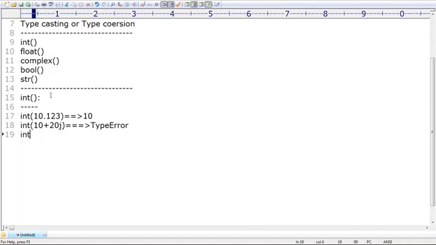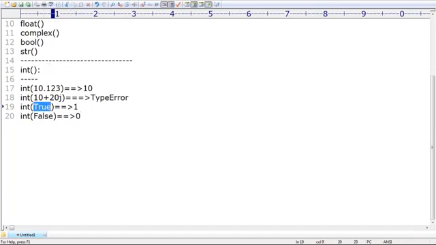Now take a very special case: int of the boolean value true. Can you please tell what value I'm going to get? 1. Int of true means 1. Int of false means 0, because internally these boolean values true and false are implemented as integral values. True means 1, false means 0.